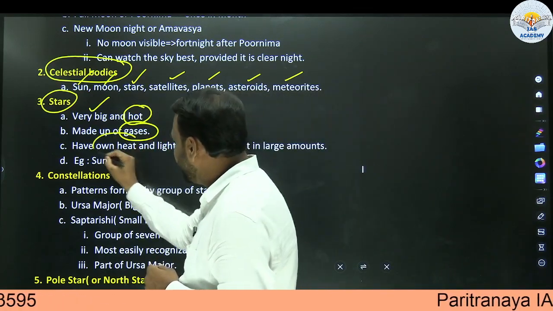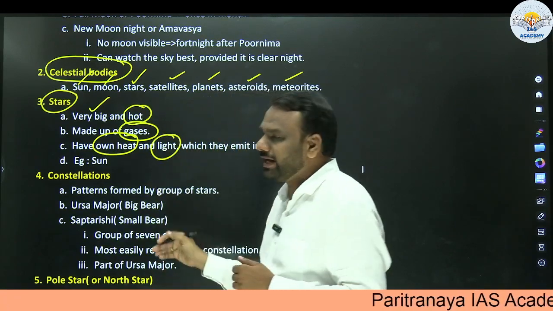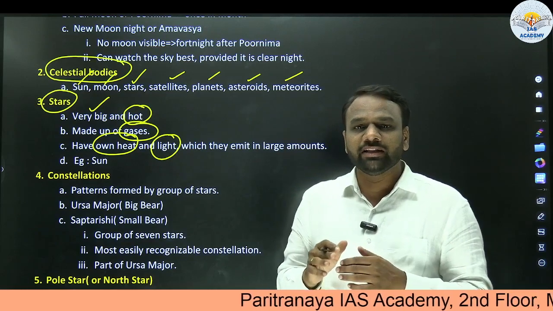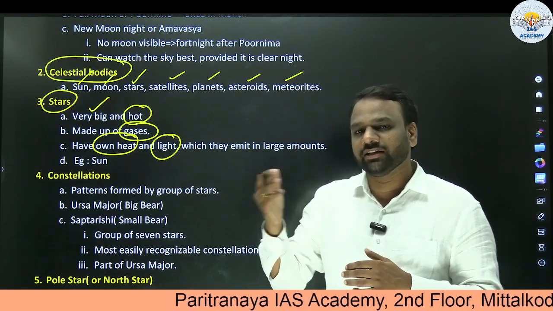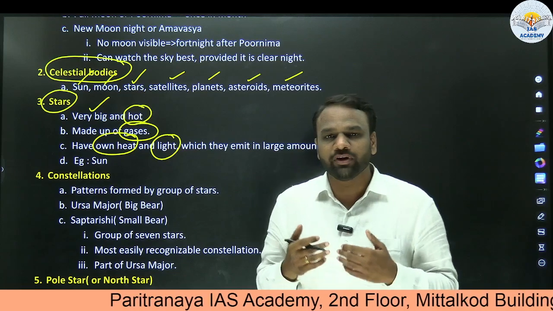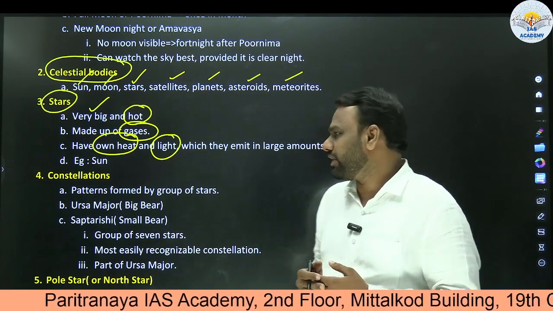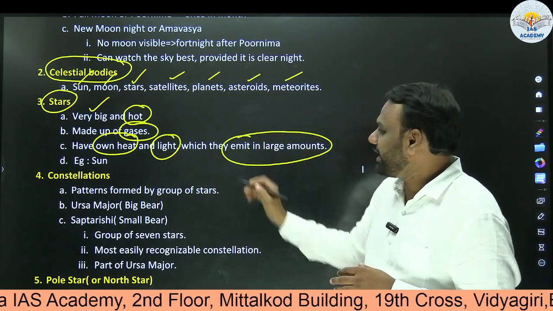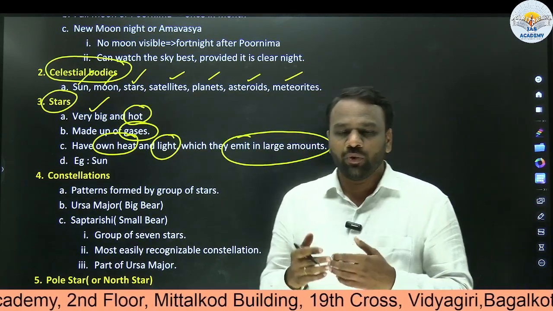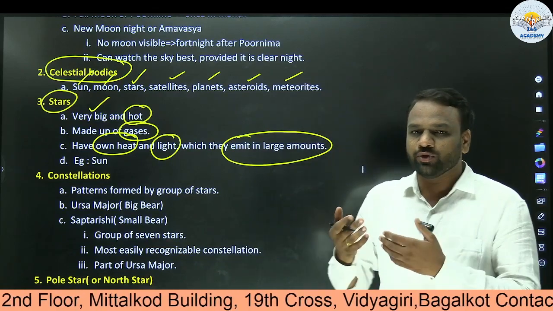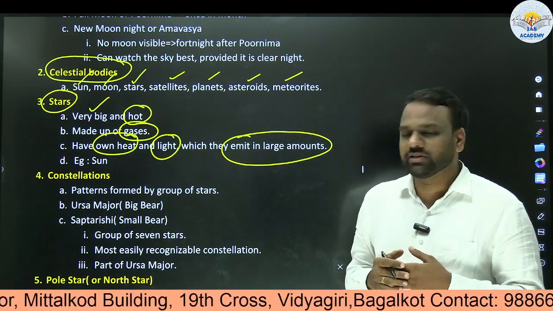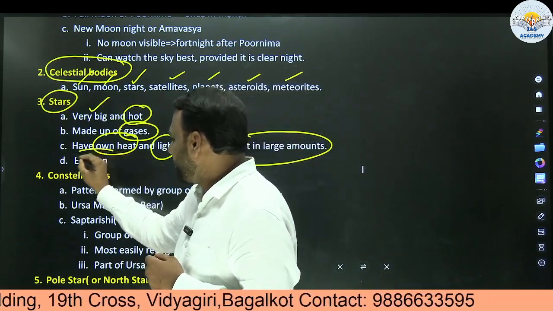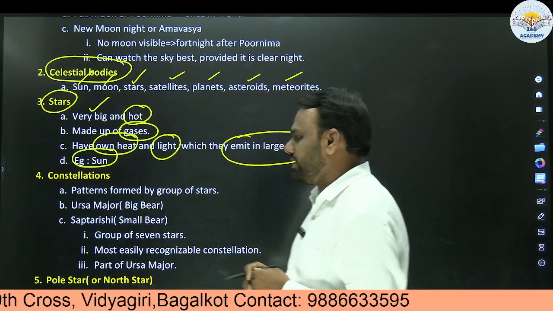Next, stars have their own heat and light. Later on we'll get to know that planets do not have light and heat of their own; rather they are dependent on others, for example other stars. For Earth, the important source of heat and light is the sun, which we are aware of. Stars emit light and heat in very large amounts, and that is received by other celestial bodies, for example Earth. An example of a star is the sun.